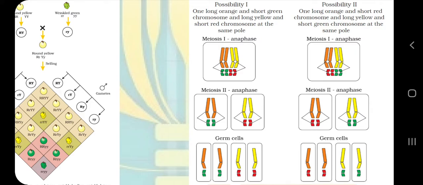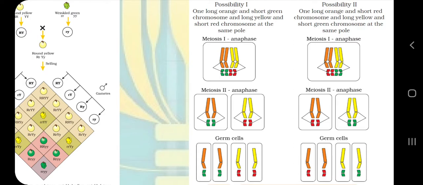We know that meiosis 1 has several stages: prophase 1, metaphase 1, anaphase 1 and telophase 1, and in the same way meiosis 2 also has prophase 2, metaphase 2, anaphase 2 and telophase 2. Prophase 1 also has 5 sub stages. You need to recall your class 11th NCERT book for this information.